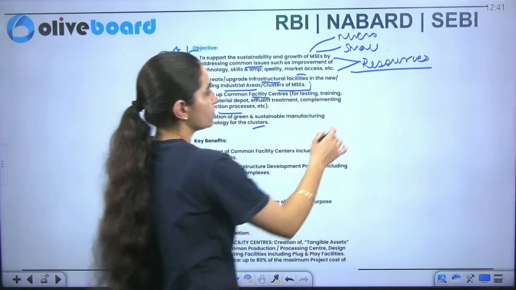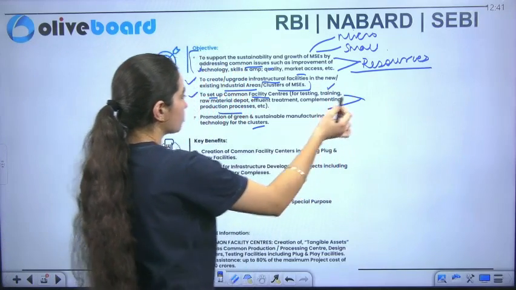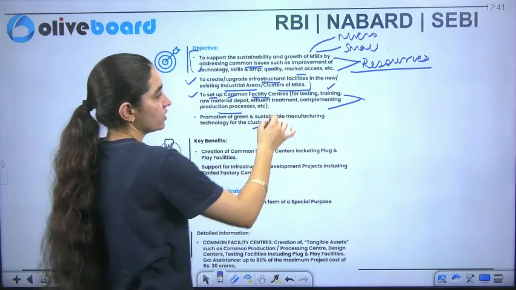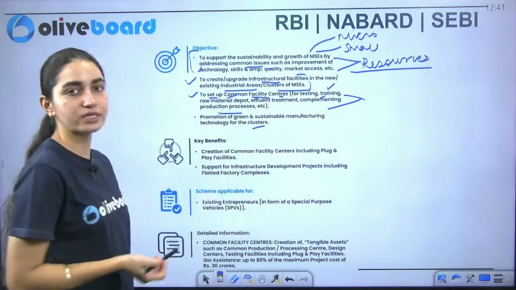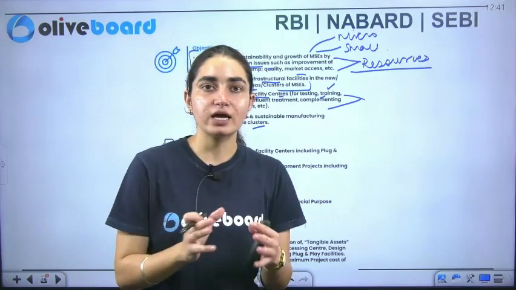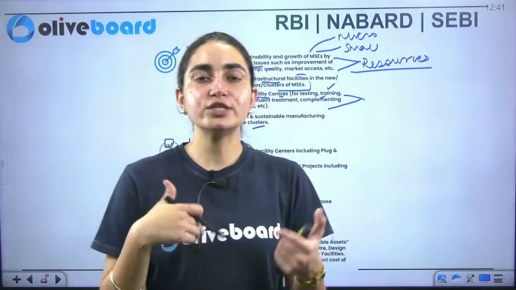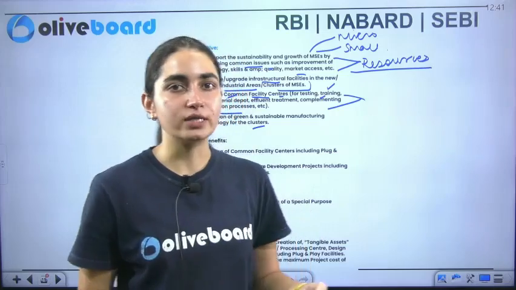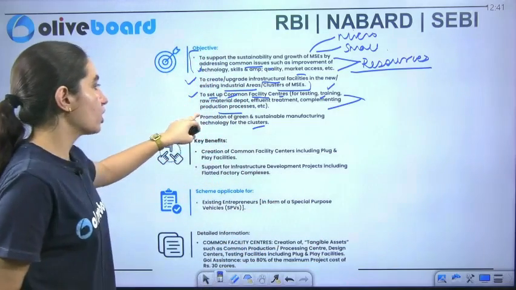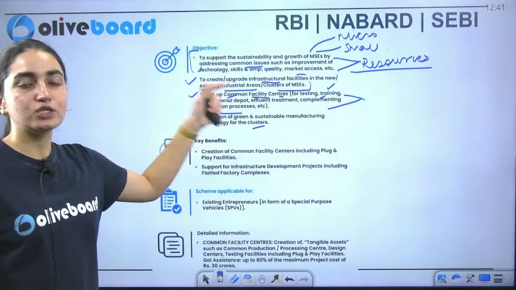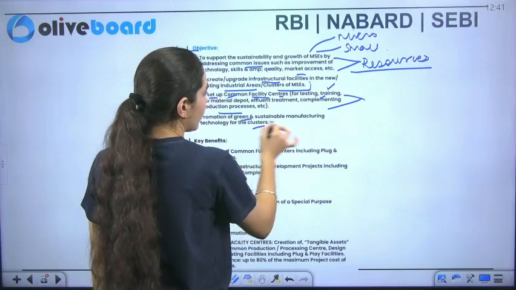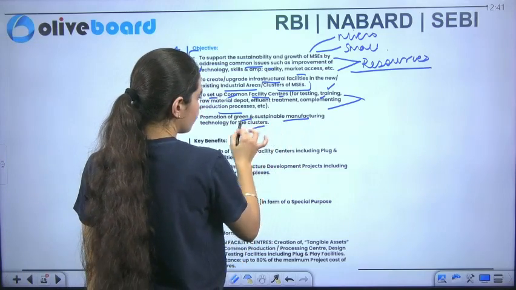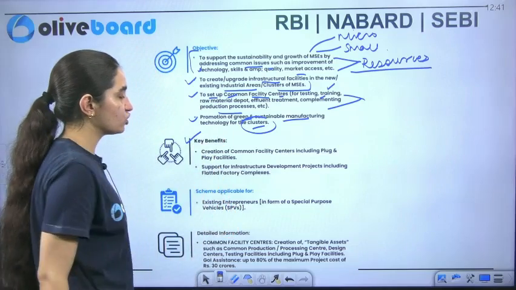Now remember, here we are using resources. Even training is a resource. Raw material is a resource, effluent treatment is a resource, complementary production treatment is a resource. And if it is cluster based, there will be judicious use of the resources. We have to ensure that this is there. Along with that, if we are very cost efficient, there will be promotion of green and sustainable manufacturing technology specifically for the clusters. What are the key benefits which are provided here?